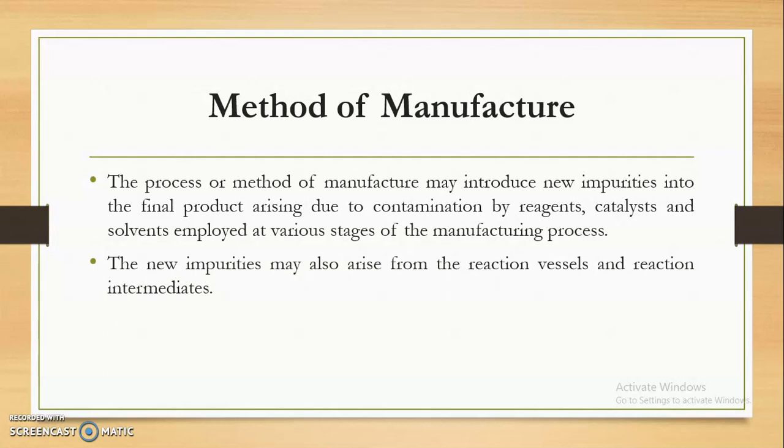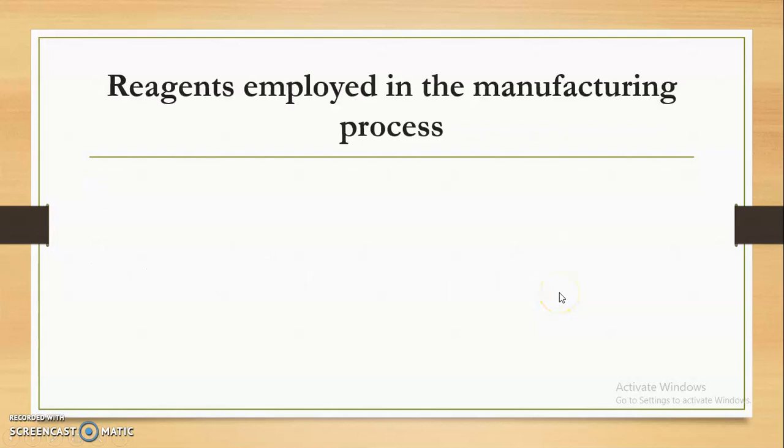New impurities may also arise from the reaction vessels as well as the reaction intermediates. So the method of manufacturing involves incorporation of impurities in two ways: either by use of reagents, catalysts or solvents, or due to the use of reaction vessels as well as reaction intermediates.